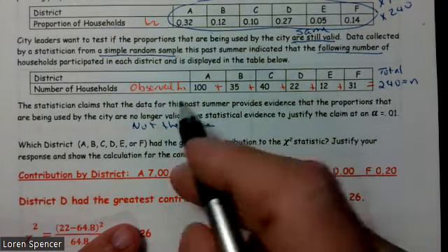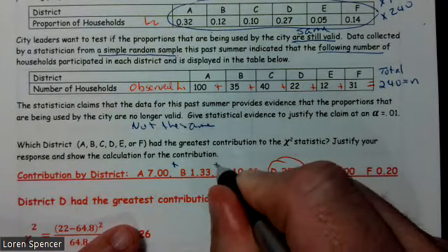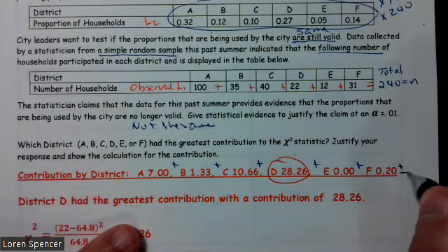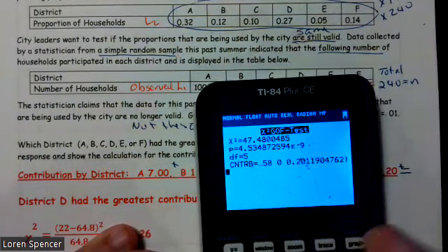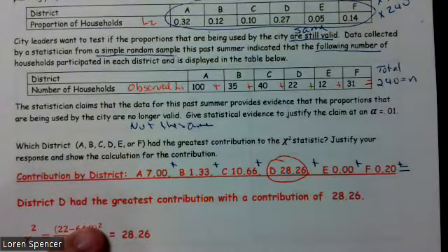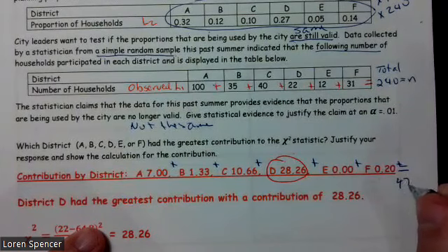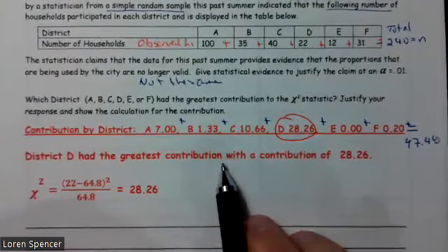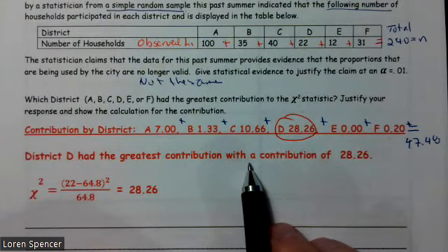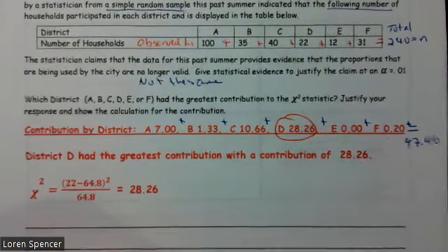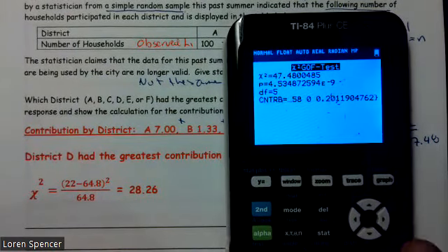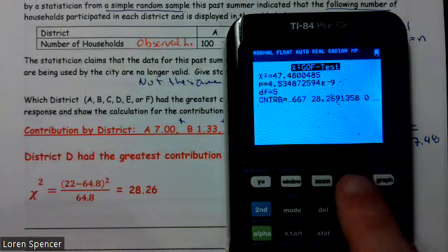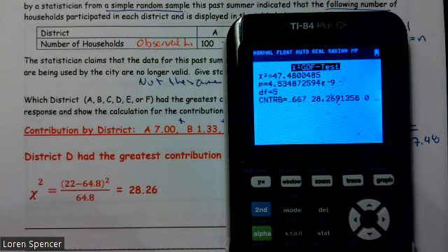And I want to make one more comment. If I add up these values, they equal 47.48. They equal my chi-squared value. All right. So District D had the greatest contribution with a contribution of 28.26. And I could have gotten that a couple different ways. I could have scrolled over, and there it is, 28.269, or I could have calculated it by hand, and I'll show you how to do that.